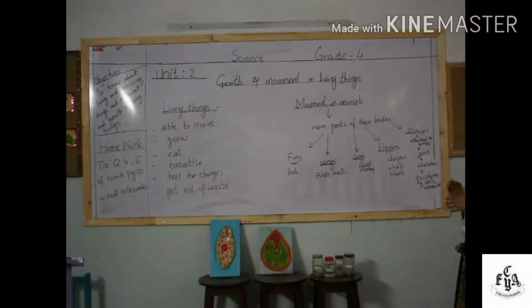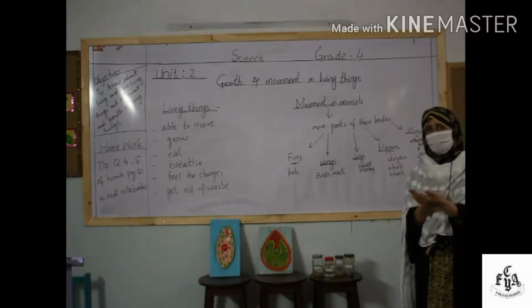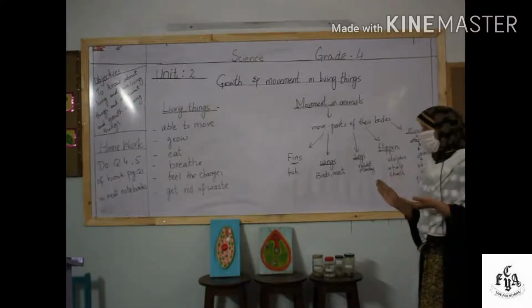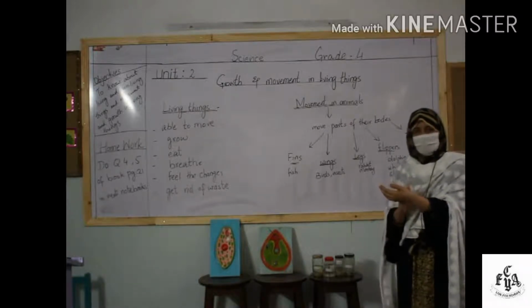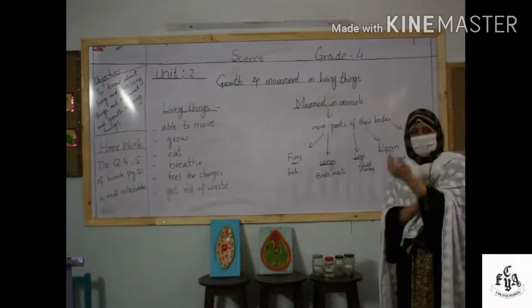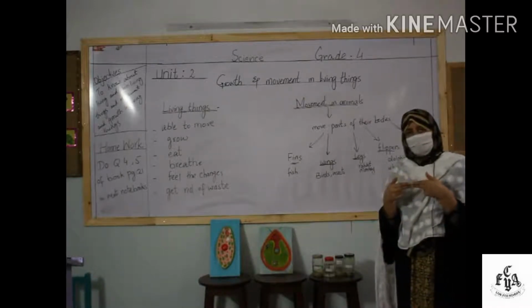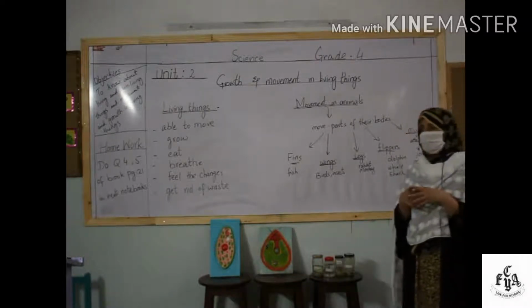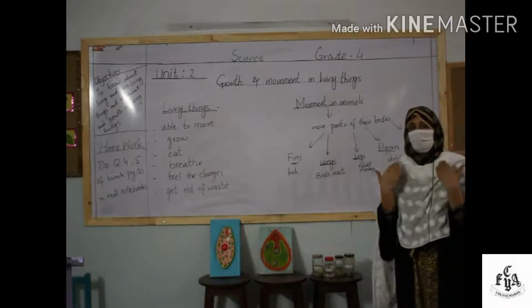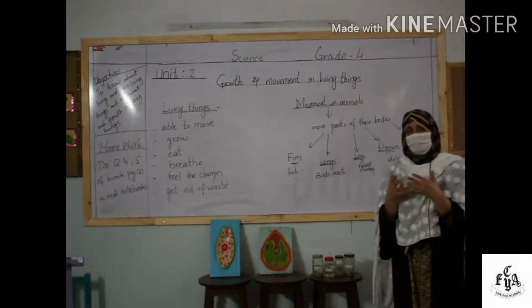Okay, these muscles are attached to the bones, and the point where two bones meet with one another, that we call the joint. That's why our arm can move from this joint, like this is a joint, this is a joint. In our body, everywhere there are some joints. So where two bones meet with each other, that is called the joint. These bones and joints make up a whole skeleton in the human body, as we have discussed in unit number 1. You know about the skeleton.